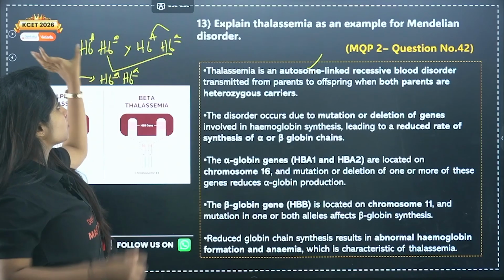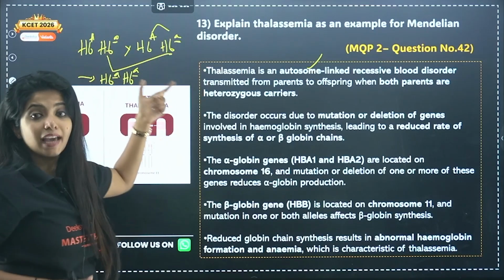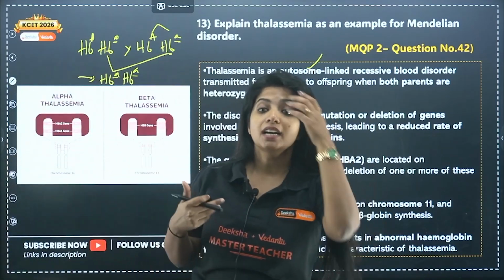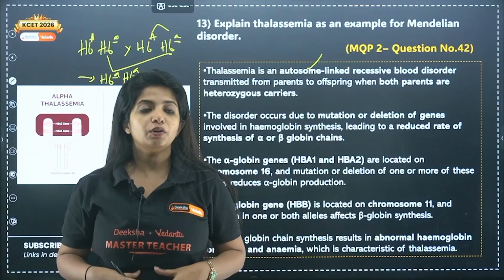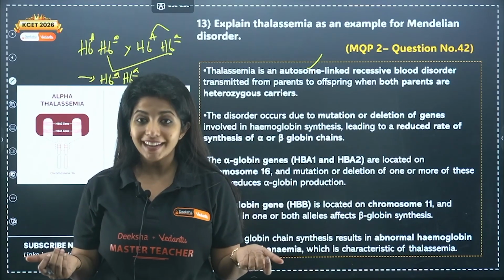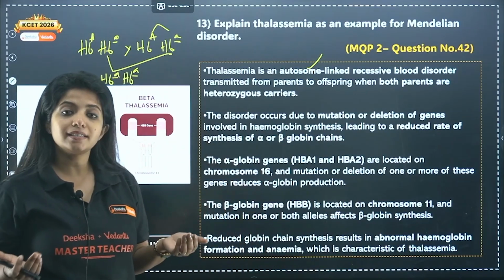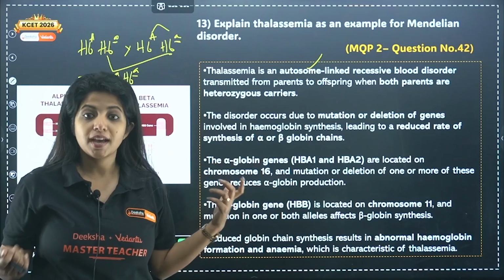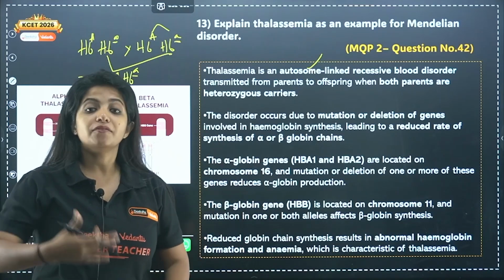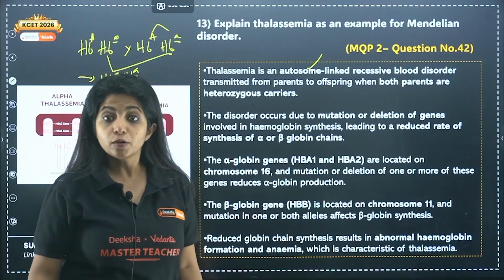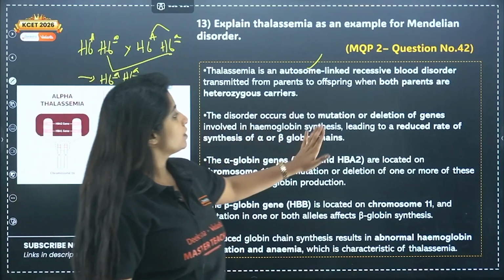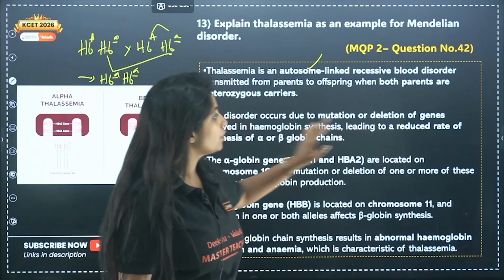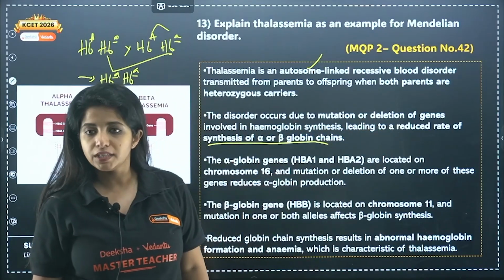But when the carriers come together, they can give rise to progenies having the disease, which is why we say you should get a genetic checkup done before planning for a baby. Right? Why? Because there are cases where you and me, everyone might seem to not have any disorders, but we might be carriers for it and we can transmit it to our children, our future generation. So the disorder occurs due to mutation or deletion of genes involved in hemoglobin synthesis, leading to a reduced rate of synthesis of alpha or beta globin chain.